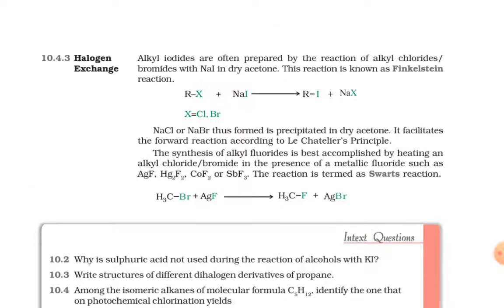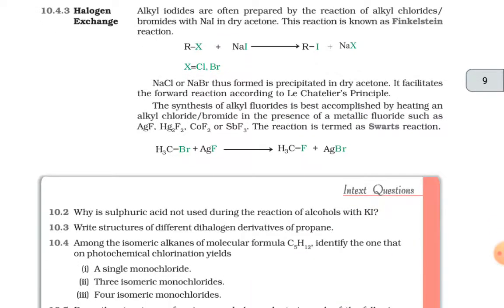10.4.3, that is halogen exchange. Alkyl iodides are often prepared by the reaction of alkyl chlorides or bromides with NaI in dry acetone. This reaction is known as the Finkelstein reaction. RX plus NaI gives out RI plus NaX. Here X is chlorine or bromine. NaCl or NaBr thus formed is precipitated in dry acetone. It facilitates the forward reaction according to Le Chatelier's principle.